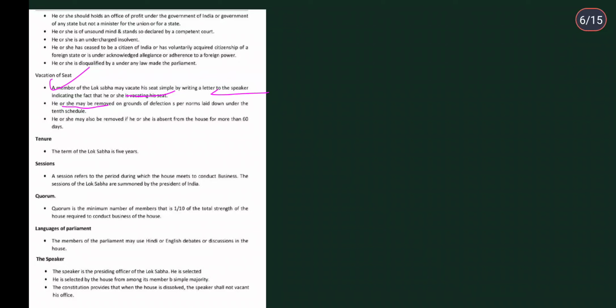Then third, he or she may also be removed if he or she is absent from the house for more than 60 days. Please do remember these three ways of vacating the office. Vacating is not always voluntary, sometimes you are removed also. And if it comes to removal, there can be two situations, and simply if they resign, then that's just by a letter stating that they are resigning.